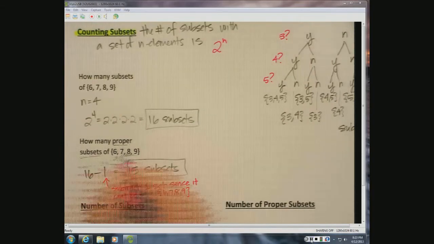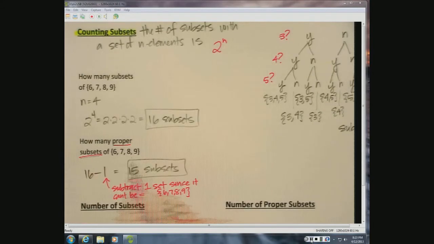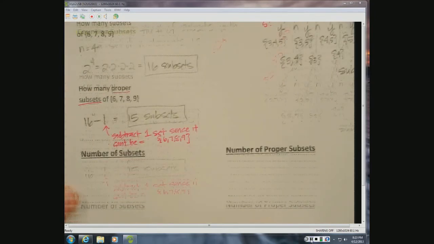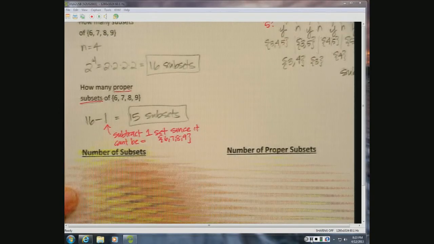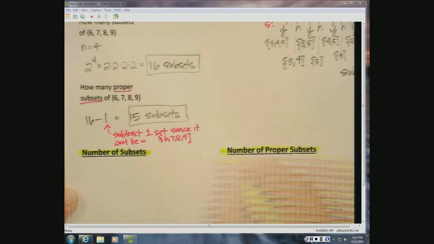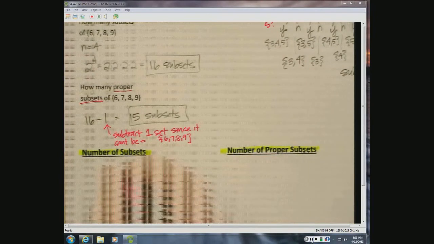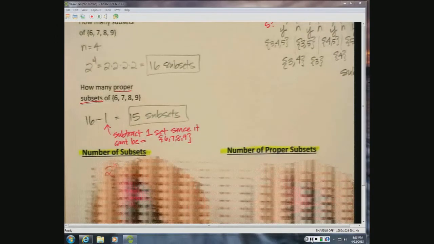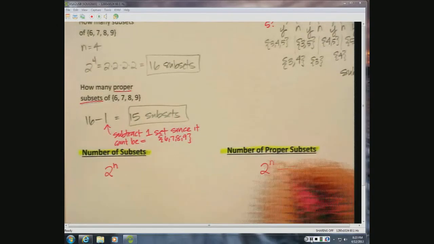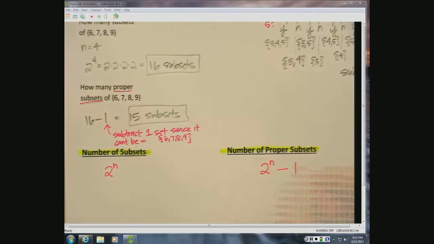We're getting rid of the set that's 6, 7, 8, and 9. We're taking that one off. So that bumps it down by 1. In general, we have the number of subsets and the number of proper subsets. And those can be represented by the formulas 2 to the n and 2 to the n, but we subtract off the one subset that is equivalent.